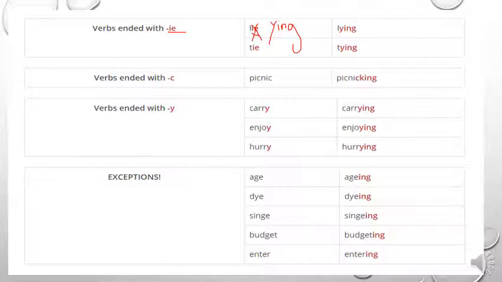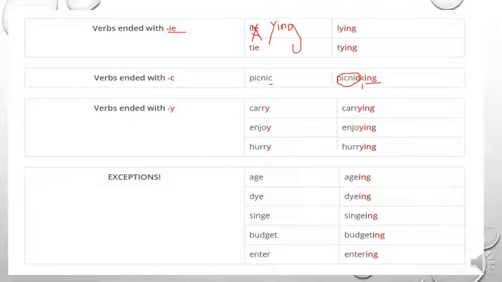Now we move to verbs ending with c, like the verb picnic. Look at the rule here. What can you see? What's the difference here? This is the root form of the verb picnic. So what did I add? I added k and then I added ing. So the rule says when a verb ends with the letter c, you have to add k and then ing, like the verb picnic, okay?